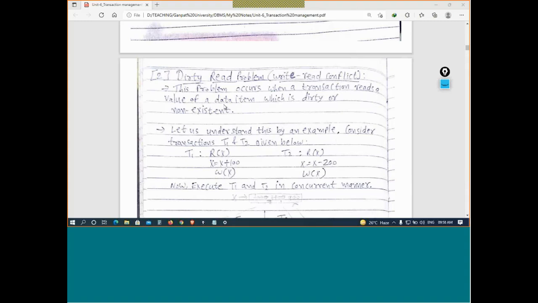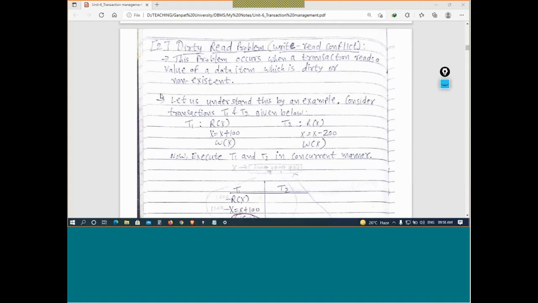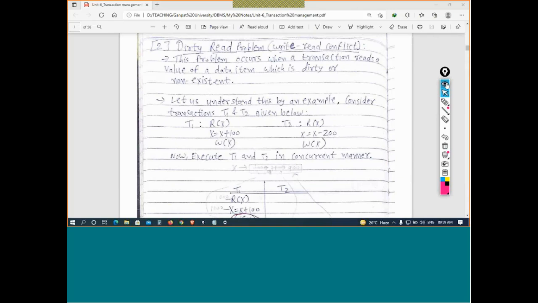The second is the dirty read problem. Dirty read problem is also called the write-read problem. This problem occurs when a transaction reads data that is dirty or non-existent. I will explain with one example. What is the meaning of dirty or non-existent? Transaction T1 made an update, and transaction T2 is reading that same data item, but it is dirty or non-existent.